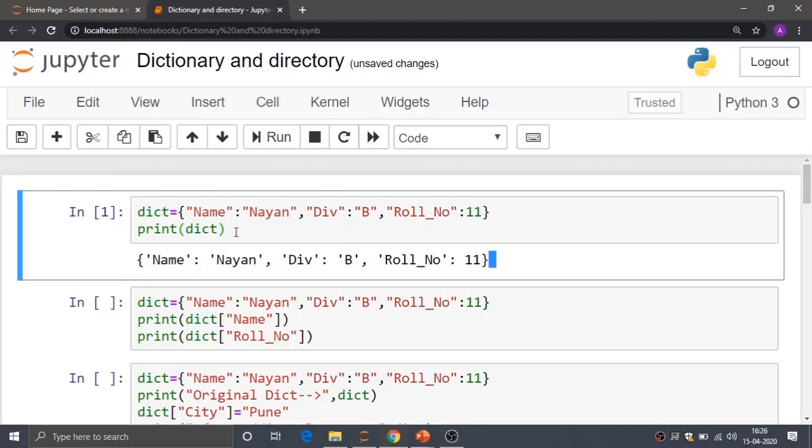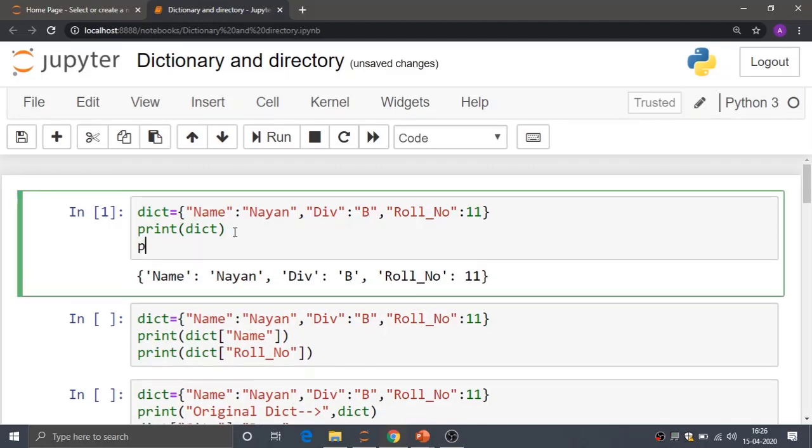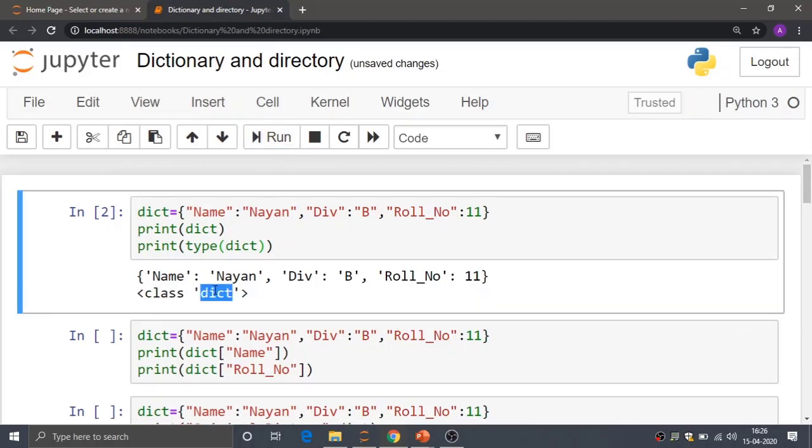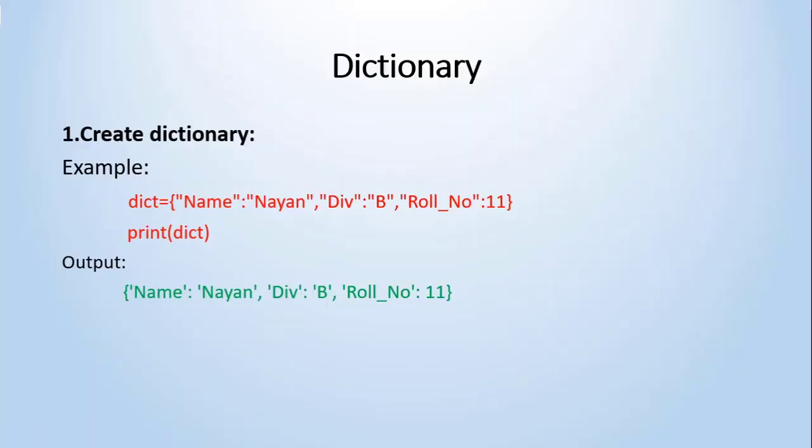You can check the type of the dictionary also by using the type function, giving the dict variable name. It is giving me dict, that is nothing but the dictionary. Clear to everybody?